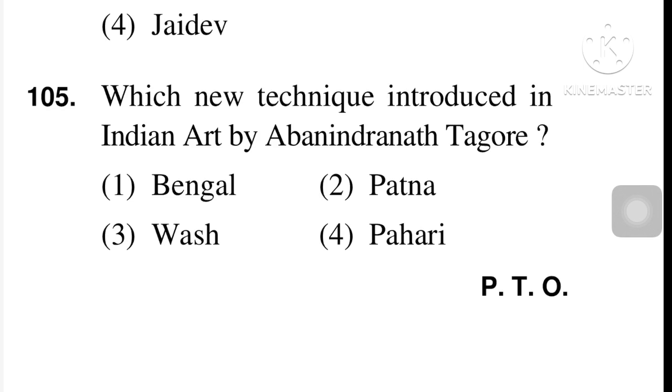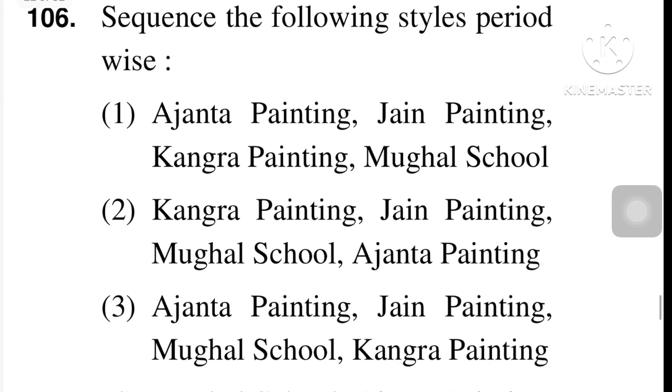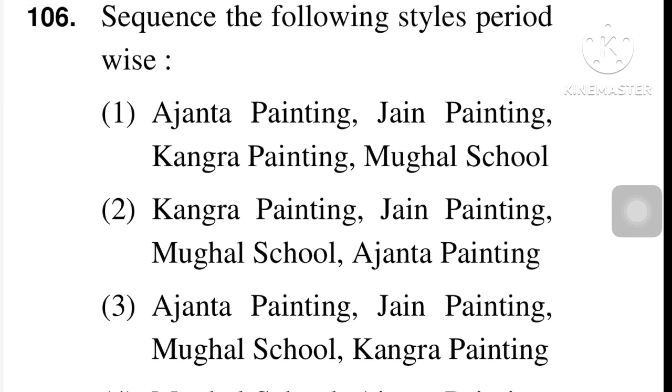Next question, which new technique was introduced in Indian art by Abanindranath Tagore in the Bengal school? Our next question is, sequence the following styles period-wise. Right answer is 3: Ajanta paintings, Jain paintings, Mughal school and the last Kangra painting.